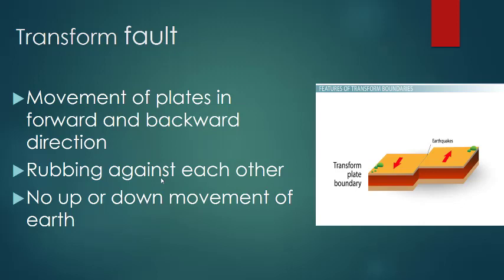In this fault, no part of the earth moves up or down. You can see in the picture the two plates are moving in forward and backward direction and they are rubbing against each other.